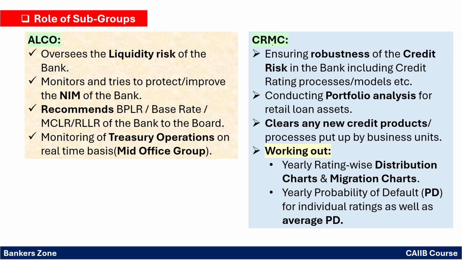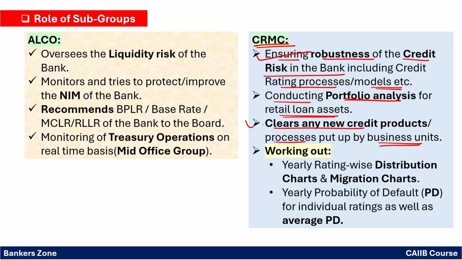Now CRMC. CRMC is the Credit Risk Management Committee. They ensure the robustness of the credit risk in the bank, including the credit rating process and the models. Means what? They will overall ensure that there must be a proper credit risk management process or models. They will conduct the portfolio analysis for retail loan assets. They will clear any new product or process to be put up by the business unit.